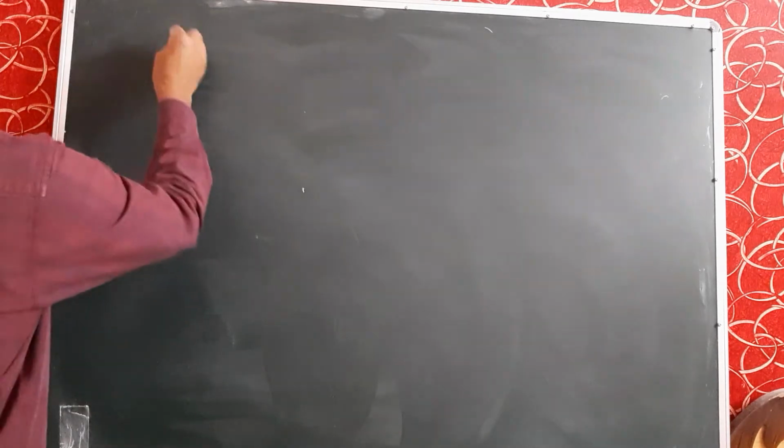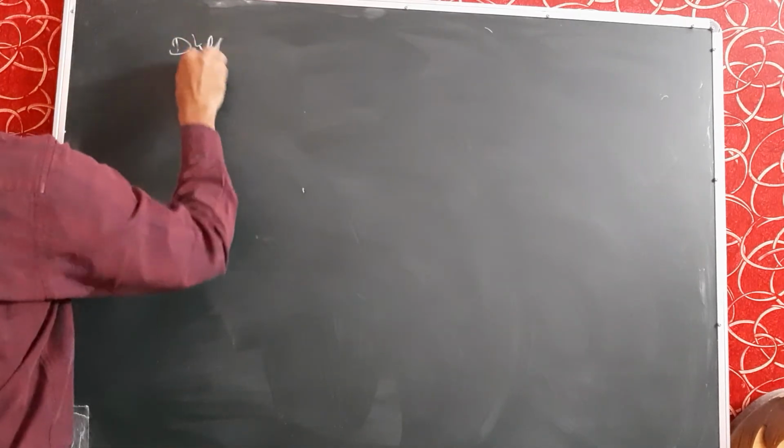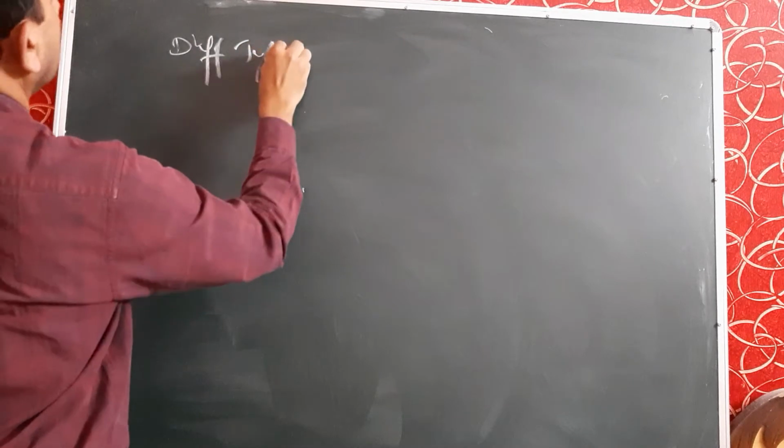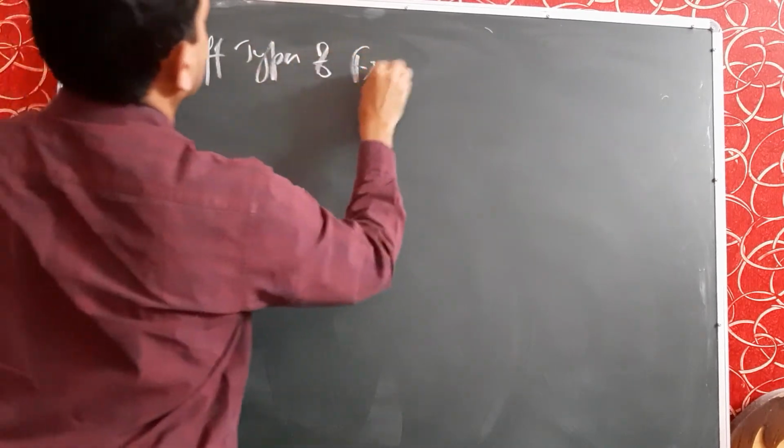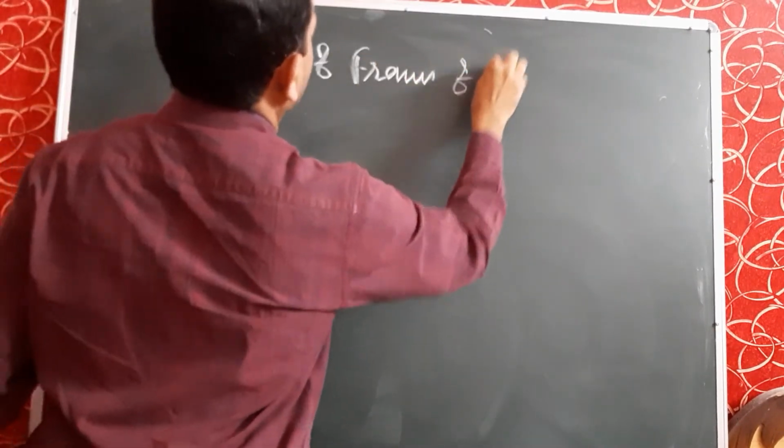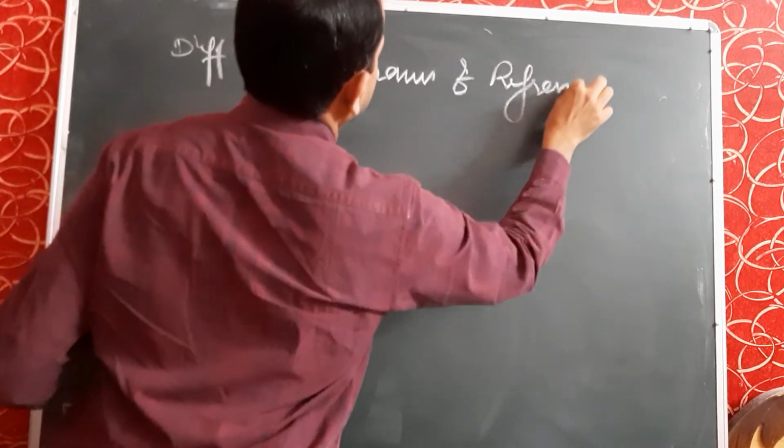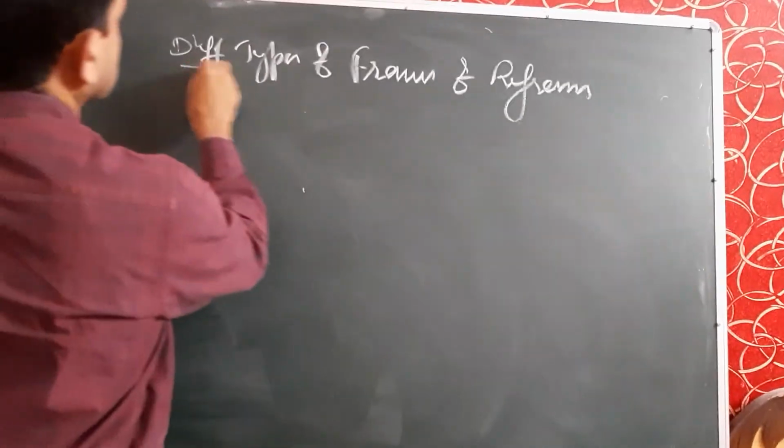Now, the next topic is different types of frames of reference.